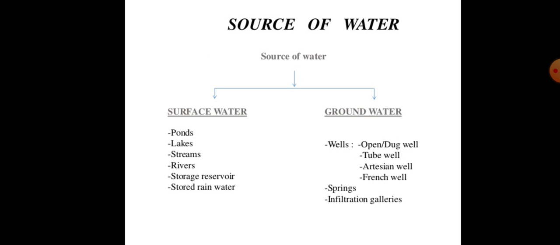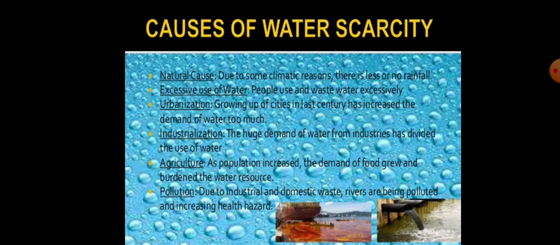There are two types of sources of water, that is surface water and groundwater. Firstly, surface water. So their examples are ponds, lakes, streams, rivers. Then storage reservoirs, which store rainwater. Okay, and then next one, groundwater, that is wells. Okay, so open dug well, tube well, artesian well, French wells. Then springs, infiltration galleries. Okay, these are all the sources of water.